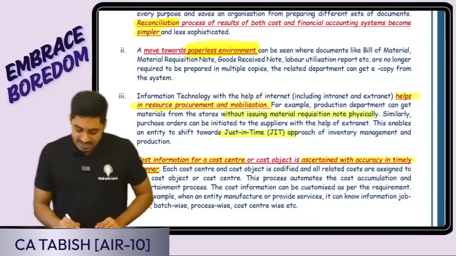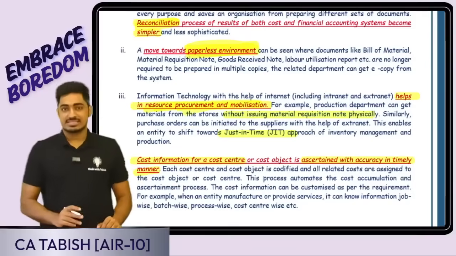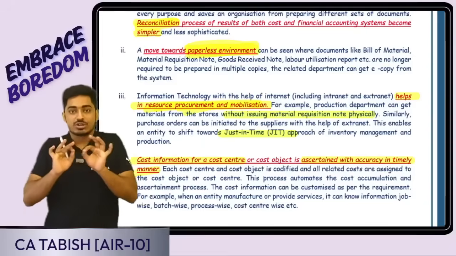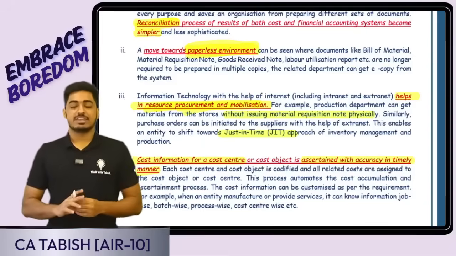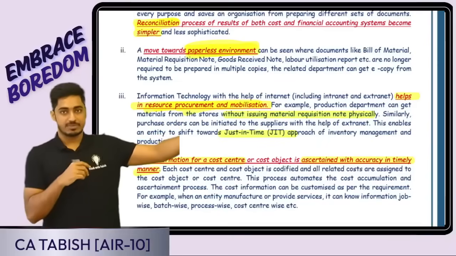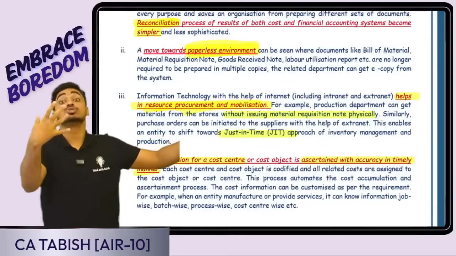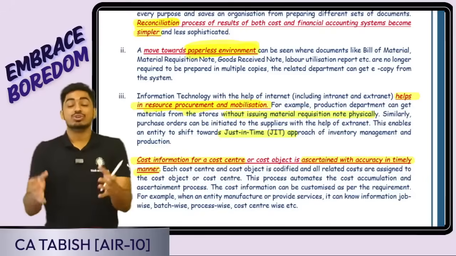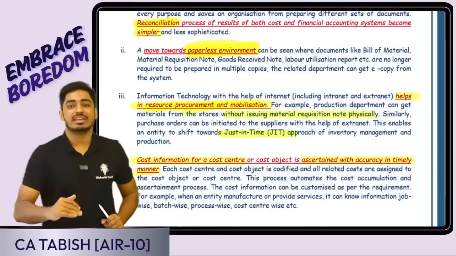Third thing, it helps in resource procurement and mobilization. Whatever resources I should be buying and how to utilize them will get automatically linked. Say for example, I am purchasing. Who is responsible for purchase? Purchase department. Where are goods stored? Store. So a stores department is there. You would have learned EOQ, inventory level, reorder level.